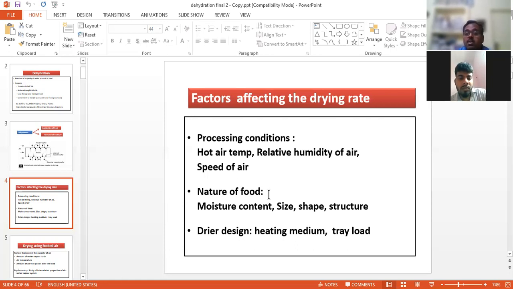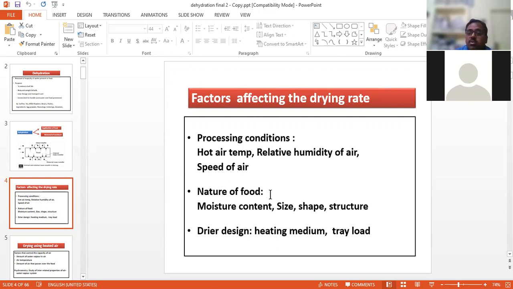Similarly, what is the nature of the foods? Nature of foods means, suppose milk contains more than 85% moisture, 86-87% you can say. But in case you dry cabbage, you can see that it contains around 50-60% moisture.